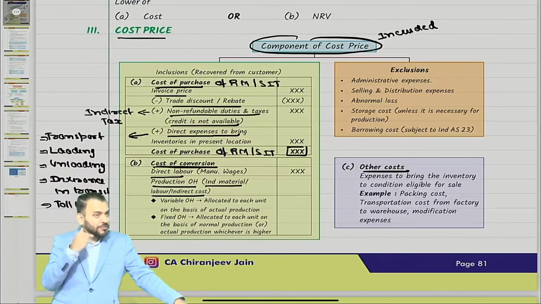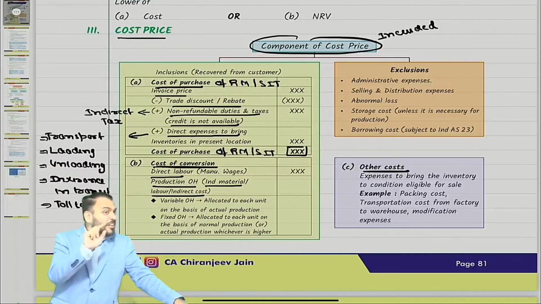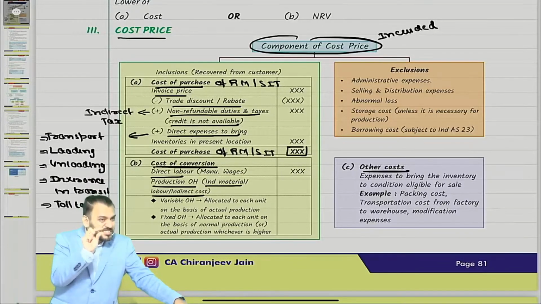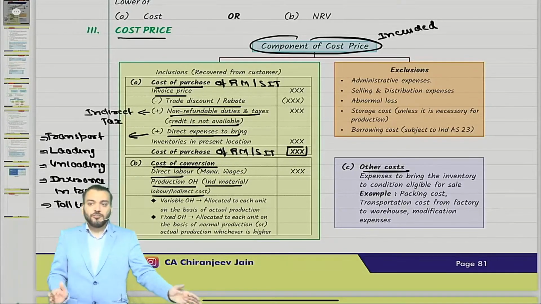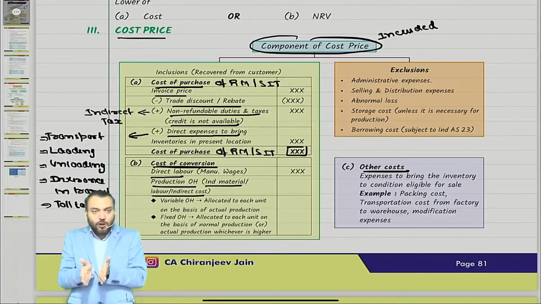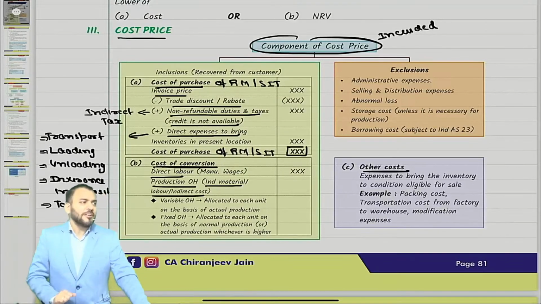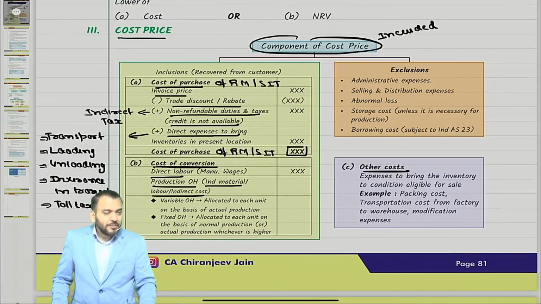But what is the question? What is my question? Try to understand. Whatever cost price you are calculating in costing subject and whatever cost price we are calculating in accounting subject, for financial statement, whether that cost price is same or different. Suppose you are in costing subject, you calculate your cost price. Now you are in accounting subject, you calculate cost price. Whether they are same or different, that I am asking. It is different. Why?